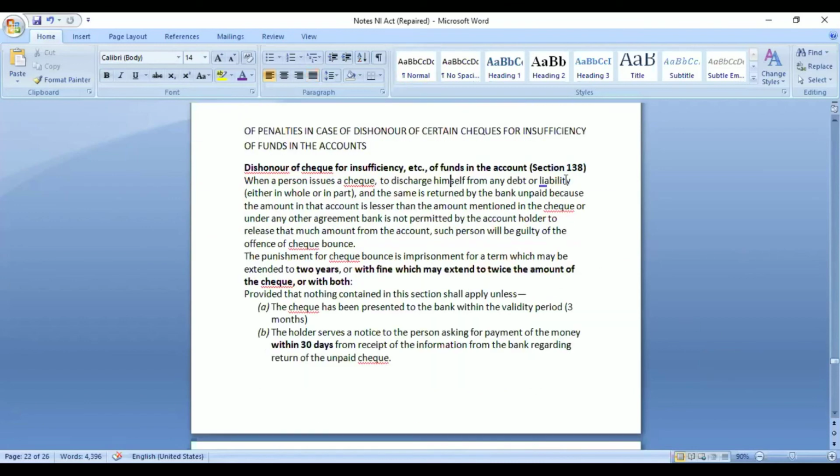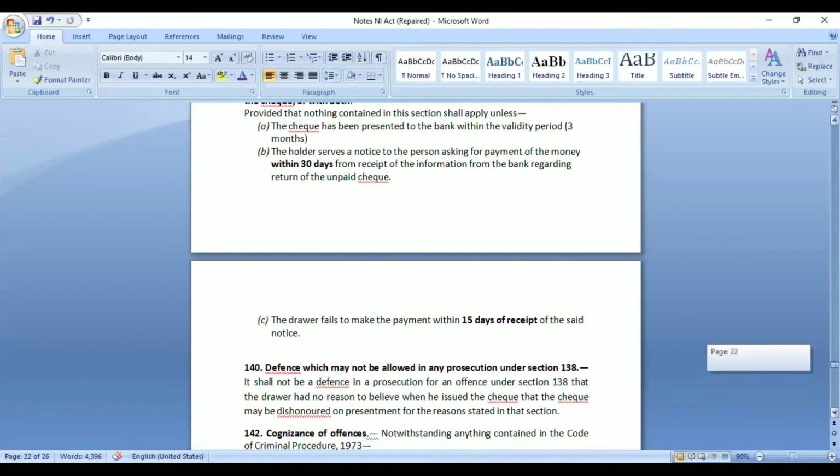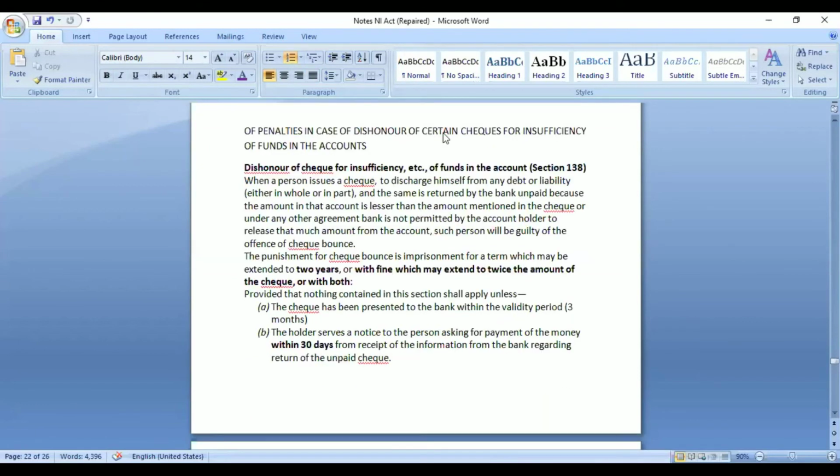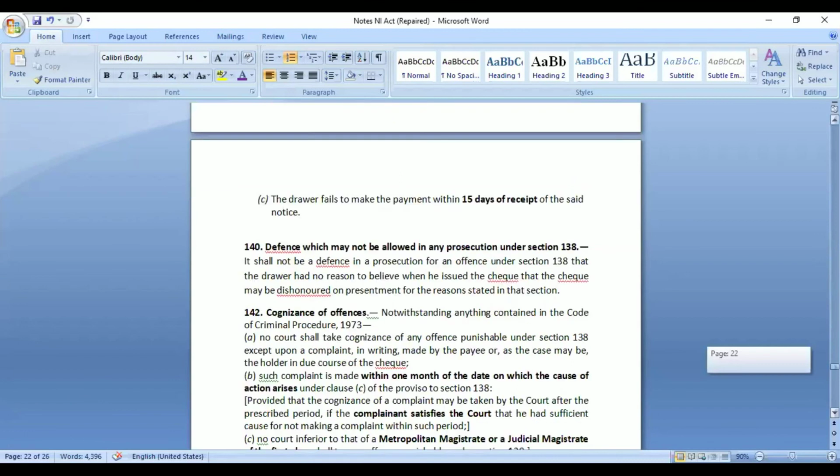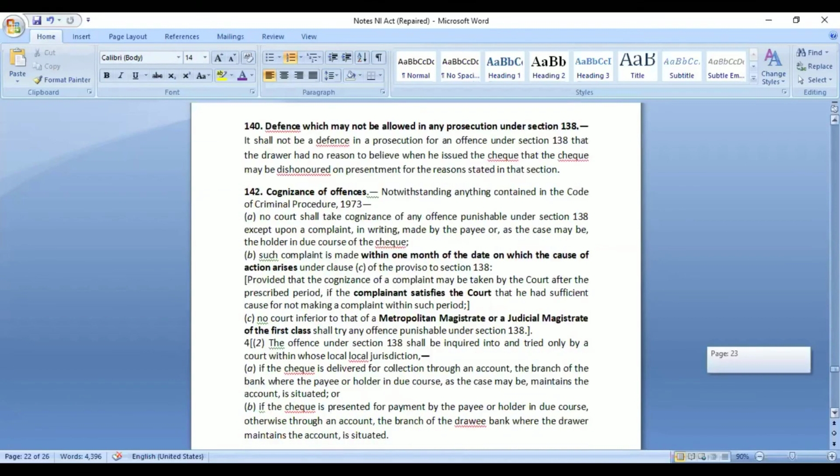So this section number is important, that it is section 138, talking about check bounce and the punishment. And also try to remember the time limit, that it is within 30 days he has to serve a notice. So this is the provision, penal provision, the punishment, and what is not a defense.